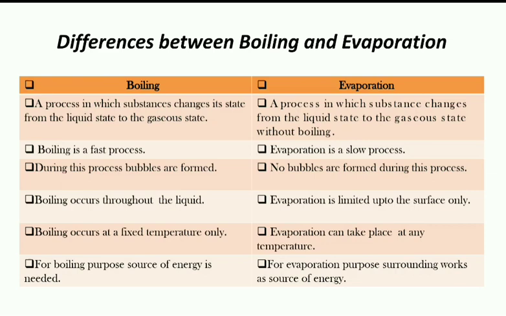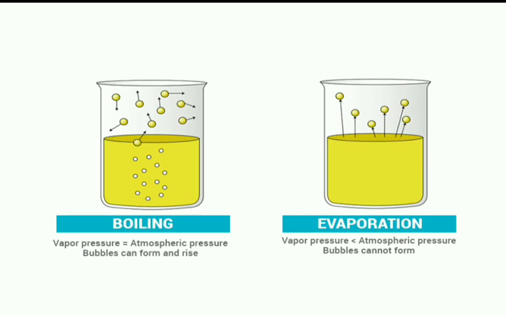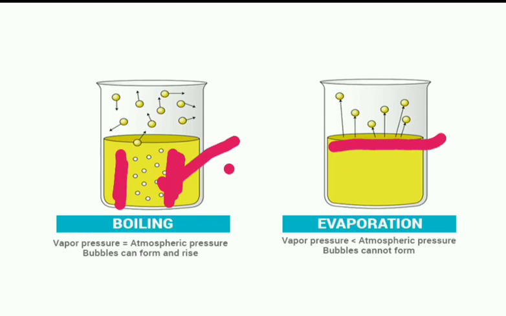Now, the next point is boiling occurs throughout the liquid. Here we can see that boiling is taking place throughout the liquid. But evaporation is limited to the surface only.